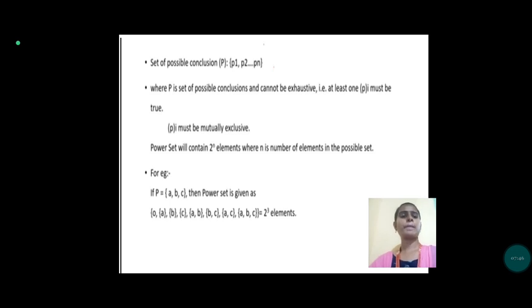For example, if P is equal to {A, B, C}, then the power set contains the null set, {A}, {B}, {C}, {A, B}, {B, C}, {A, C} and {A, B, C}. That is 2 power 3 elements, where 3 is the number of elements in the set, so that is equal to 8 elements.